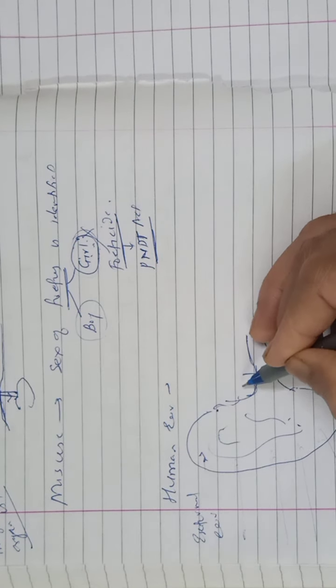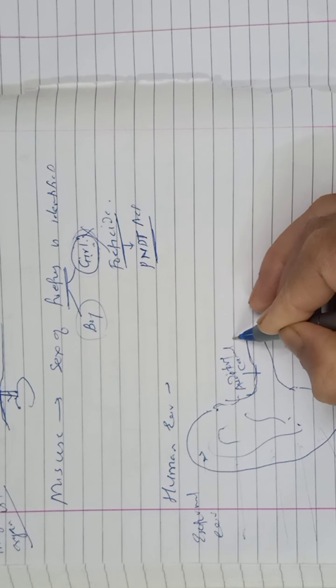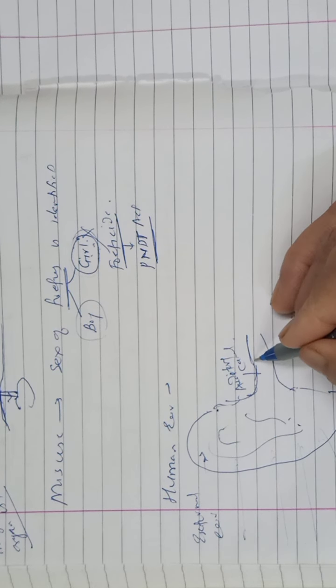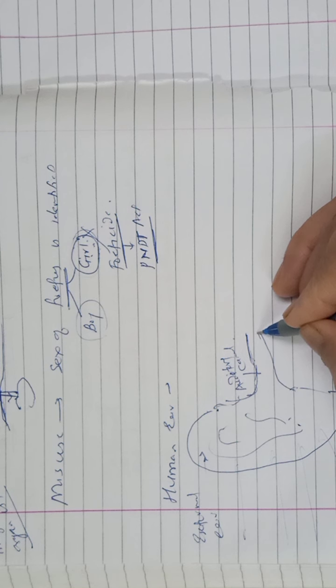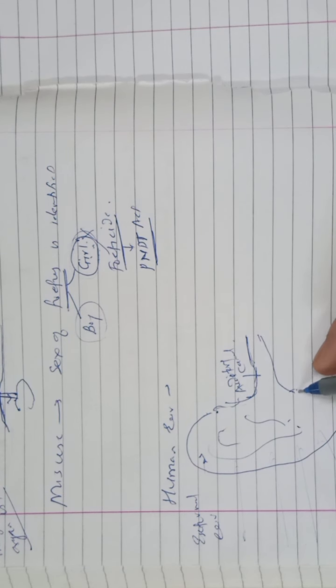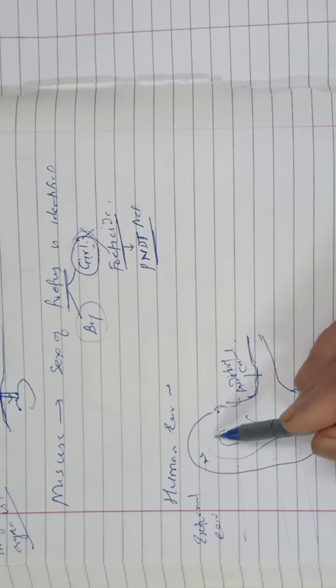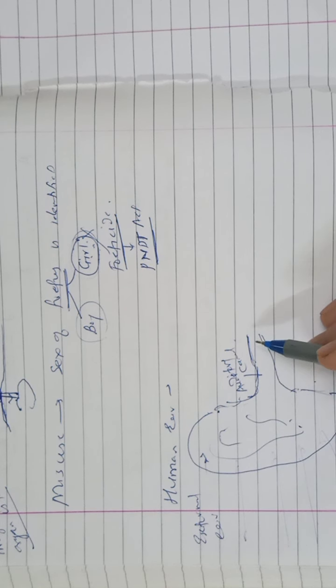The external part is called the ear pinna. It is funnel shaped, so that all sound waves are easily collected and passed into the middle ear.